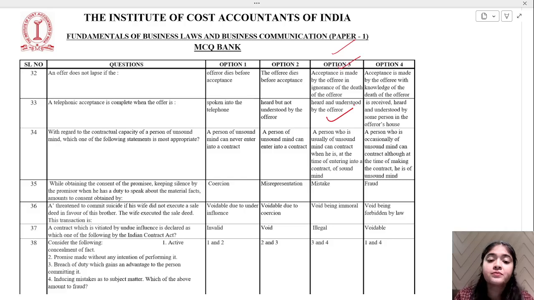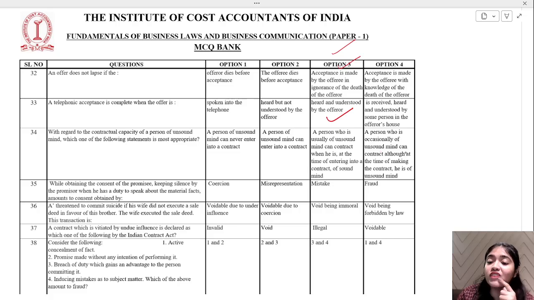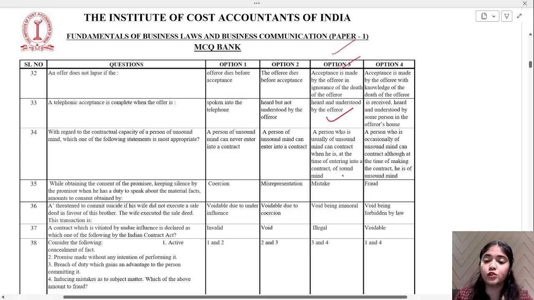A person of unsound mind can never enter into a contract. He can enter. A person of unsound mind can enter, but there are some restrictions. A person who is usually of unsound mind can contract when he is, at the time of entering into the contract, of sound mind. That is your correct option, option number 3. A person who is occasionally of unsound mind can contract although at the time of making the contract is of unsound mind. This will not work, right? So option C, 3, is the correct one.